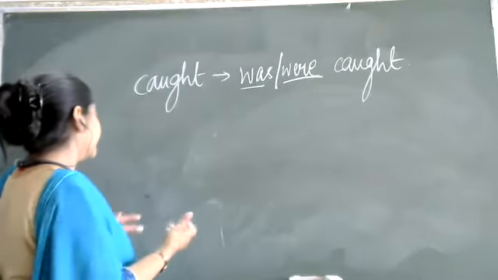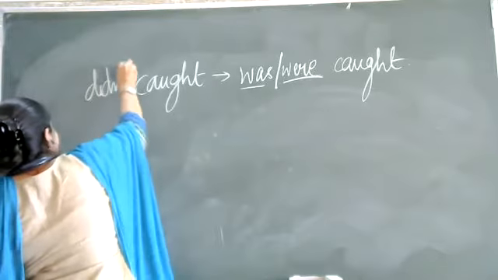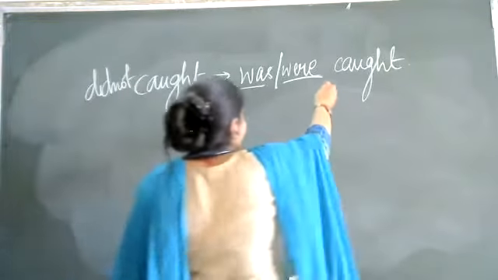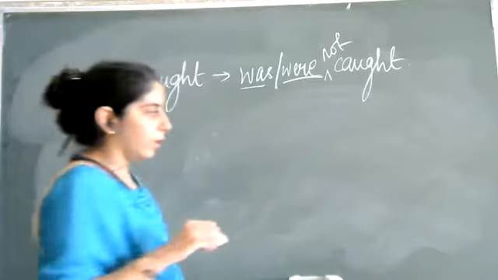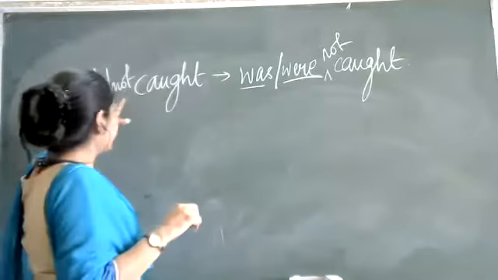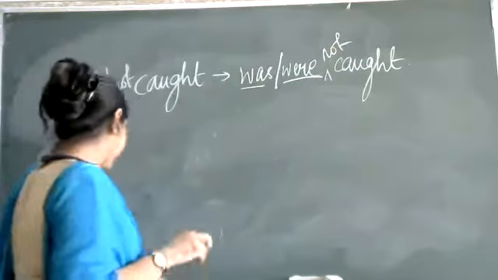Then if it is again the negative, तो यहाँ पर क्या लग जाएगा? Did not, was, were, not caught. ठीक है? To make this negative we are using did not, and to make this negative we are just going to put a not.